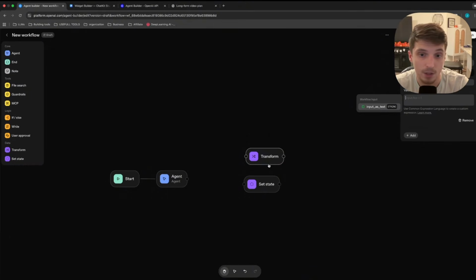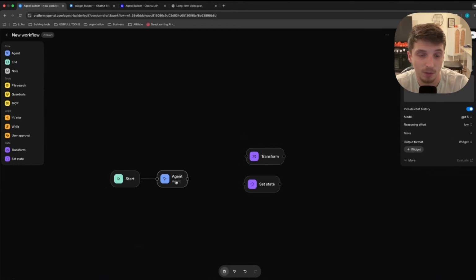Then we have the transform data node here and the set state. The transform is basically like a custom code node in N8N or a set node, where we can take data or an output from an agent or even an input, and customize how it looks or what we want to do. Basically, we're transforming the data, the output from this agent.